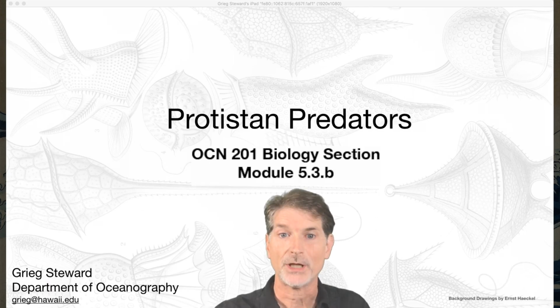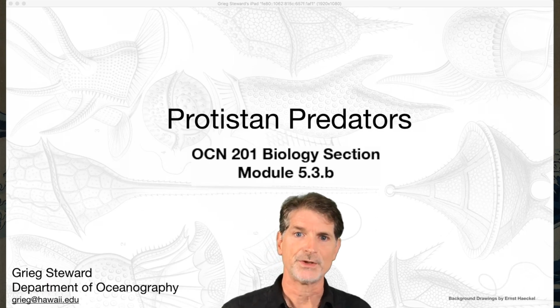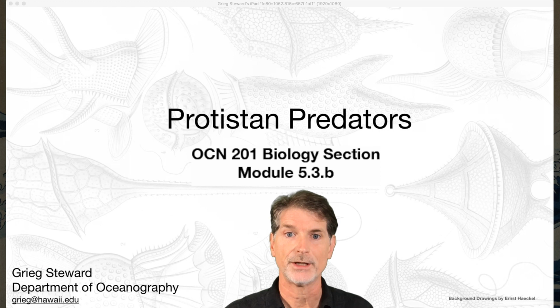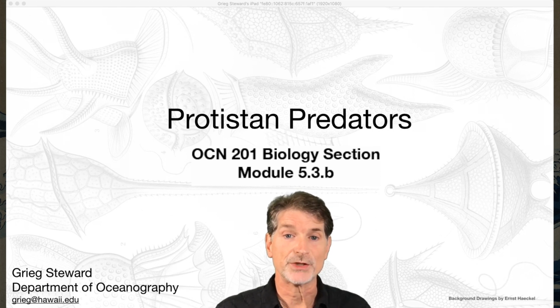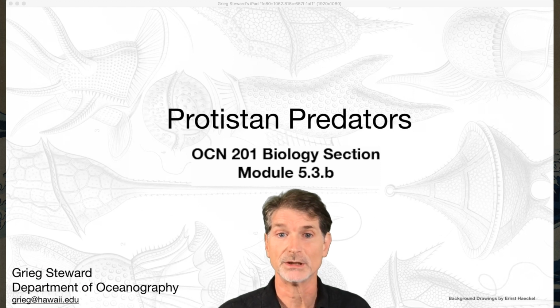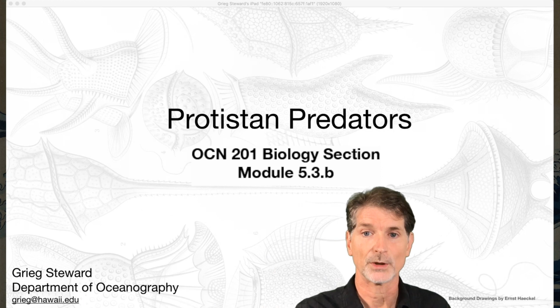In this video, we're going to be talking about protistan predators, these single-celled eukaryotes that are preying on other organisms. Last time we talked about primary producers, and we saw that most of the primary production in the ocean is done by fairly small single-celled organisms, so maybe no surprise that a lot of the consumption of those phytoplankton is also by other small single-celled organisms.